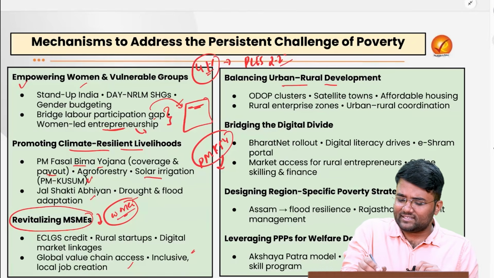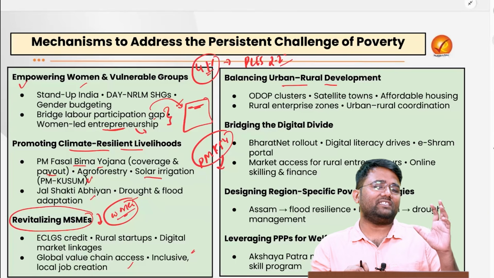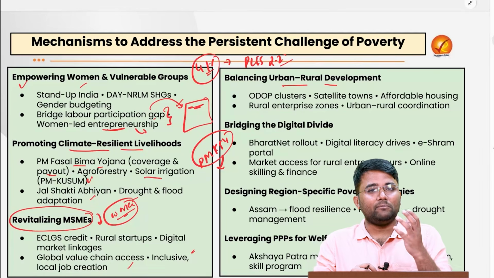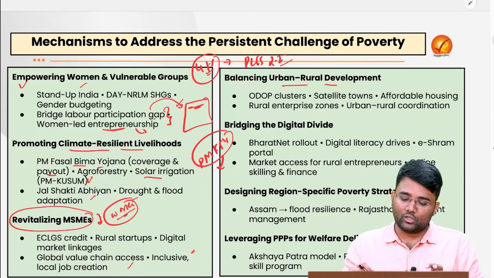Then we also need to balance urban and rural development. For example, One District One Product clusters can be developed so that these rural areas which have some niche products can also be expanded to the global markets.